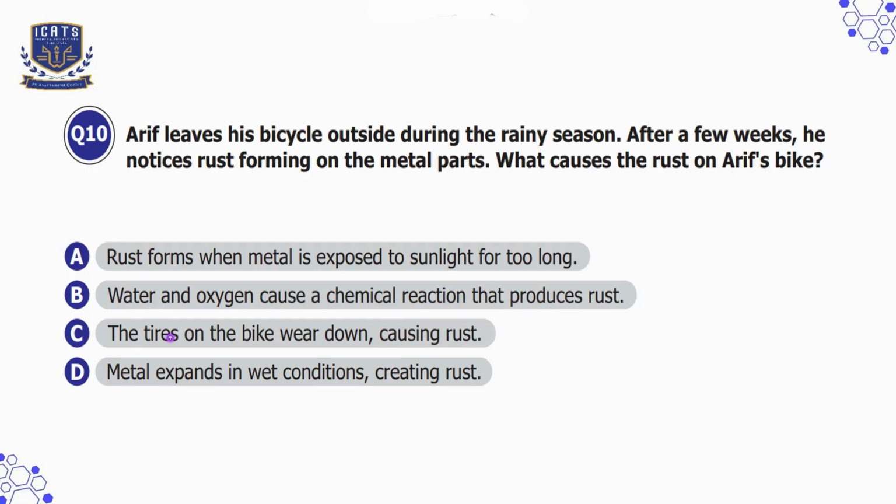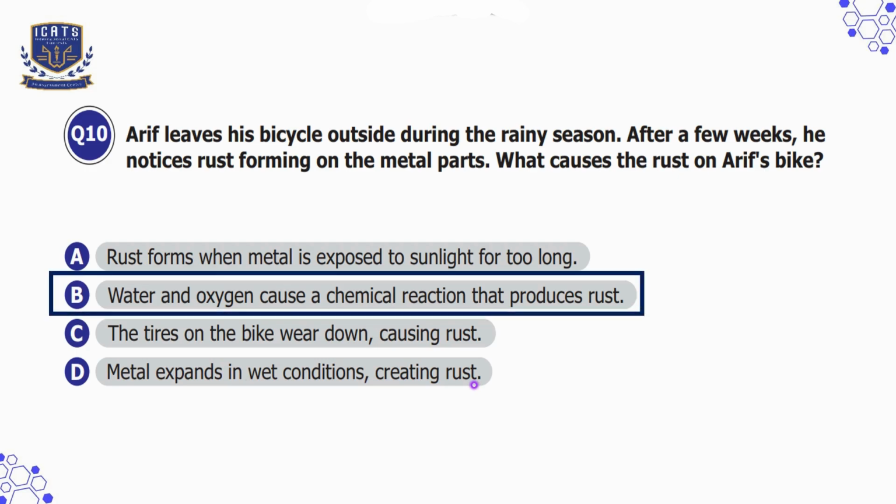Option C is the tires on the bike wear down, causing rust. That is incorrect because rust forms on metal, not tires. Option D is metal expands in wet conditions, creating rust. That is incorrect because metal does not expand in water. Rust is due to oxidation. So I'll choose option B here.